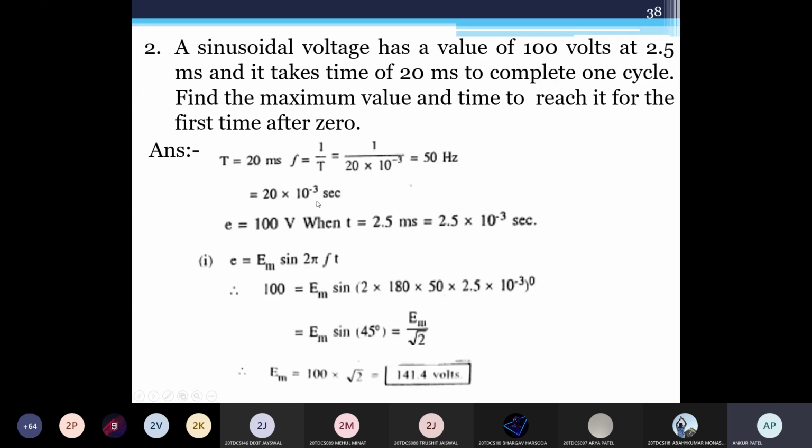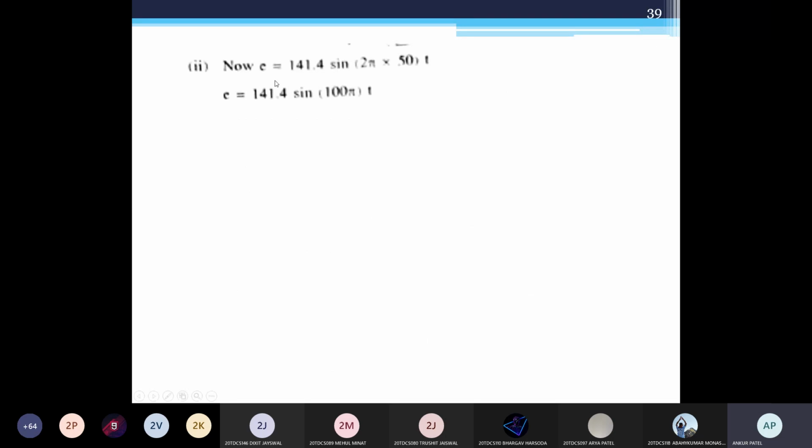Now in the second condition, what do you have to consider? At maximum value you need to find this time. Now your E becomes maximum, Em, in the second condition, so E becomes 141.4. Are you getting me? For the second case, you need to find the time at maximum value. So in this equation E becomes Em. So Em is equal to Em sin 2 pi f t, in the second case E equals 141.4 sin 2 pi f t.